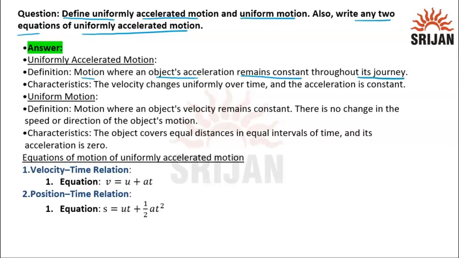And what are the characteristics? The velocity changes uniformly over time. The intervals of velocity and the intervals of time remain constant. Hence, the acceleration is uniform. So acceleration is constant.